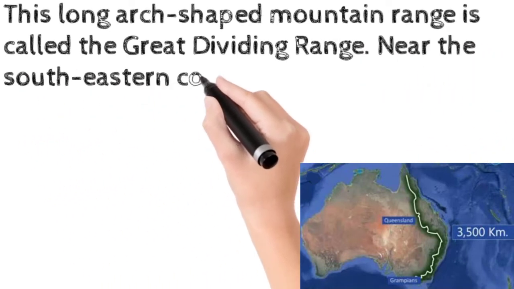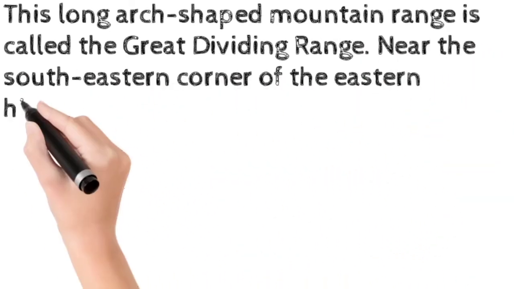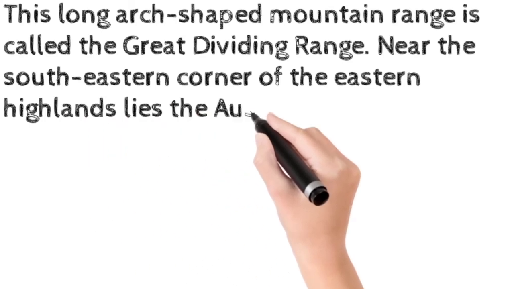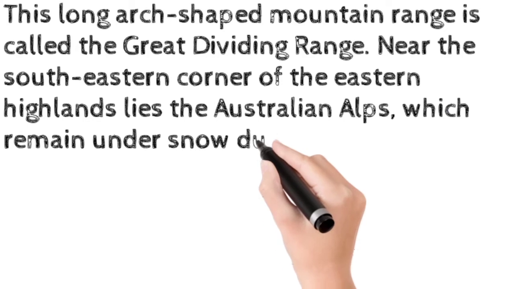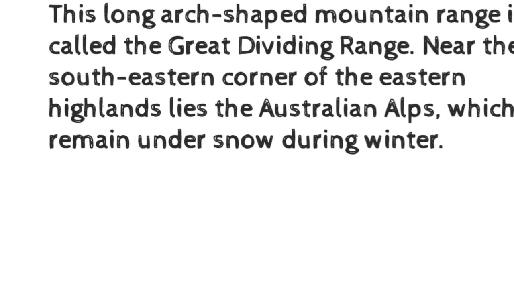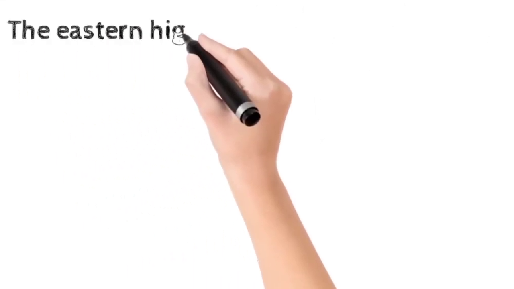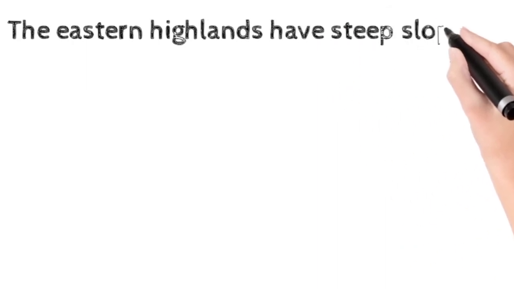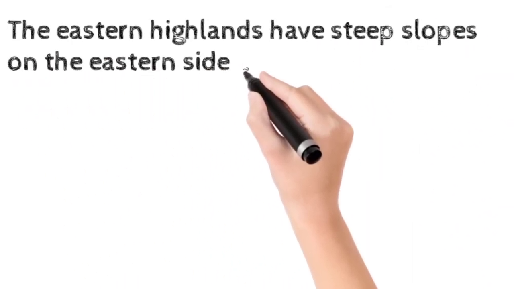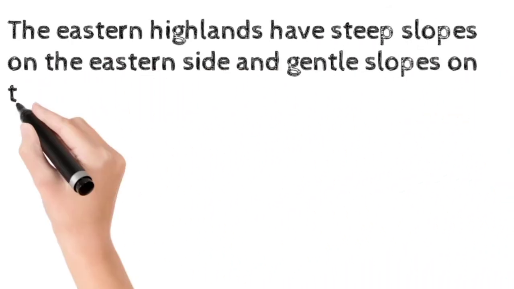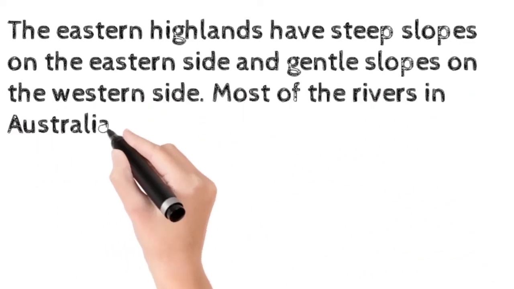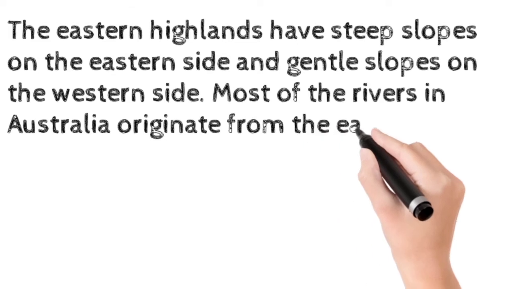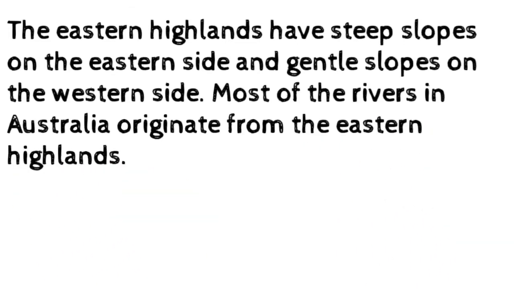Near the southeastern corner of the Eastern Highlands lies the Australian Alps, which remain under snow during the winter season. The Eastern Highlands have steep slopes on the eastern side and gentle slopes on the western side. Most of the rivers in Australia originate from the Eastern Highlands.